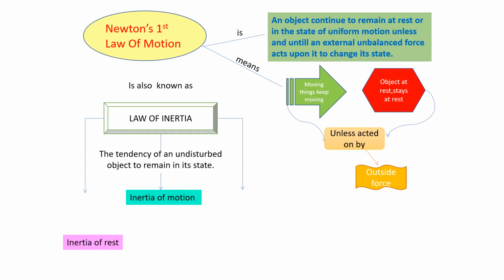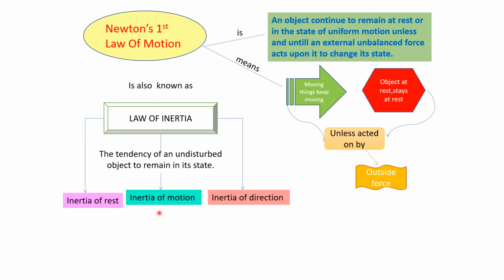There are three types of inertia that we have to study: inertia of rest, inertia of motion and inertia of direction. Inertia means the body will oppose. Oppose what? Of rest means rest. That means the body is at rest. So inertia of rest means the body at rest will want to remain in its state of rest. It would oppose any change in its state of rest. Inertia of motion means the body would want to remain in the state of motion.